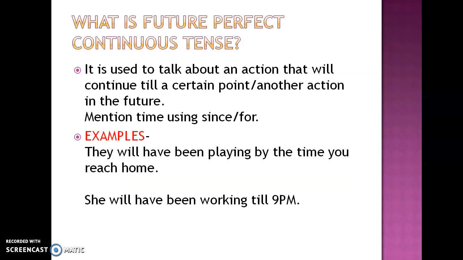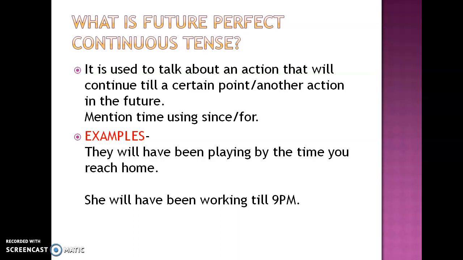They will have been playing by the time you reach home. So what will be the continuous action? They will have been playing. Another action: by the time you reach home. She will have been working till 9 p.m. So the continuing action will be she will have been working till 9 p.m. So here I have used time, and in the previous sentence I have used another action.